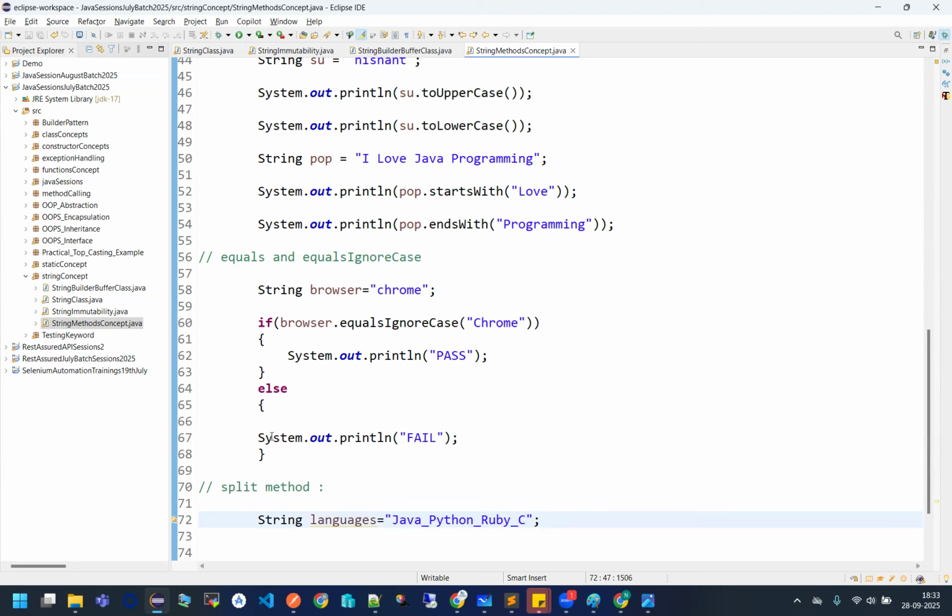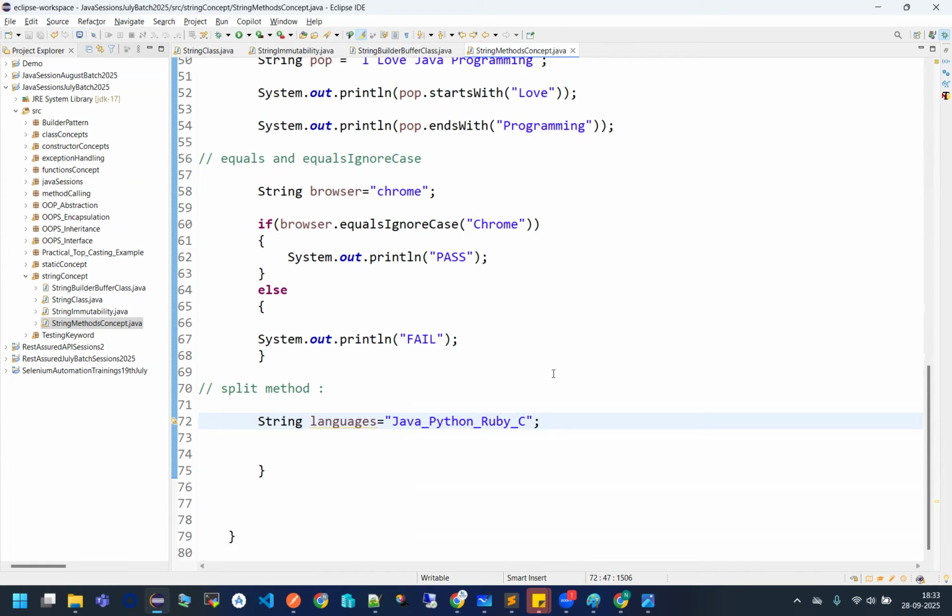And your client's demands, your interview demands, can you try to split it? Meaning I really want to print all the languages in separate form, like Ruby separate, Java separate, Python separate, and C separate. How can I do it? I can actually split this entire string based on some regular expression.